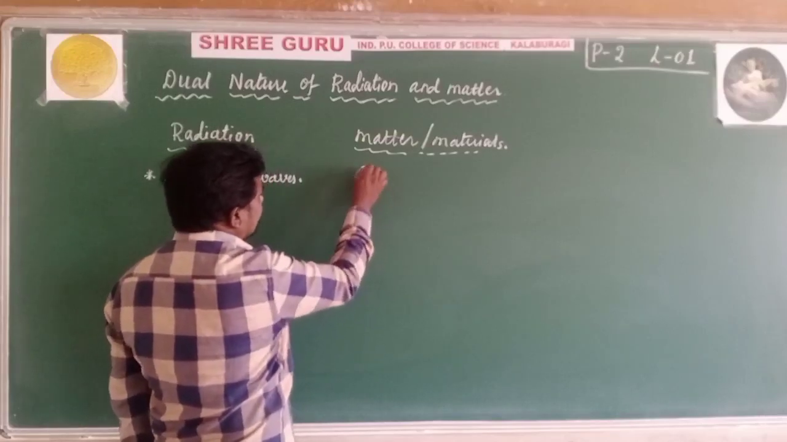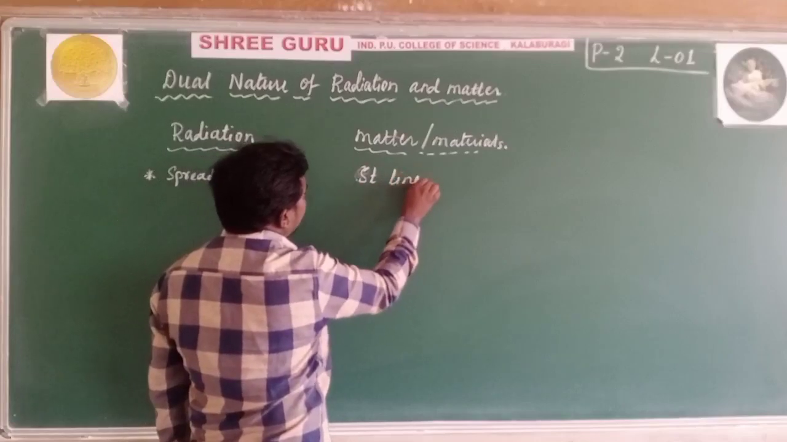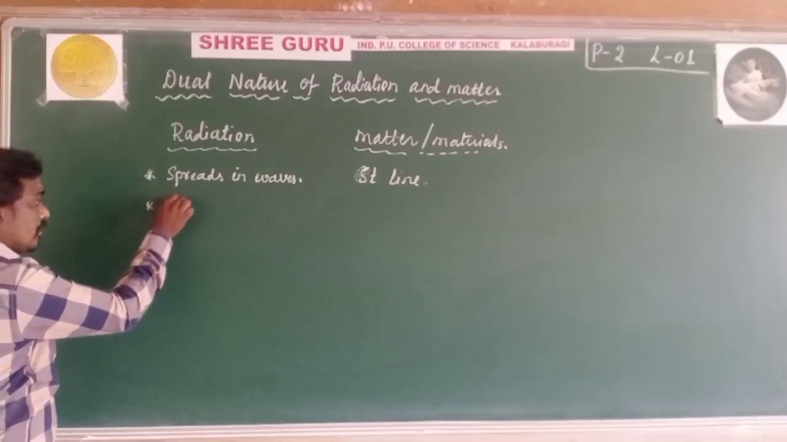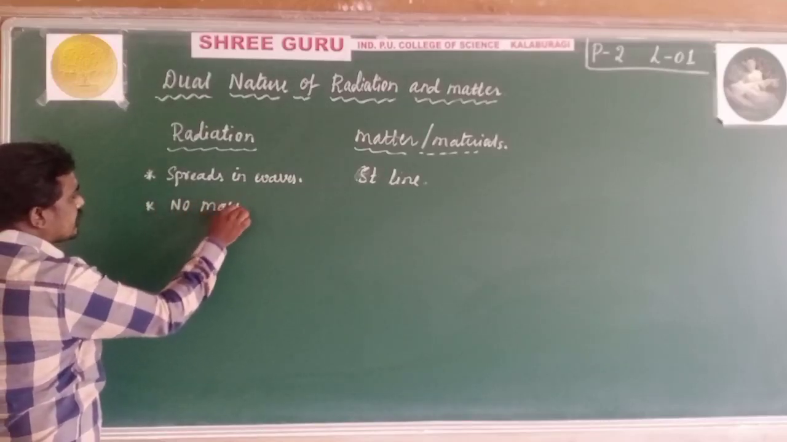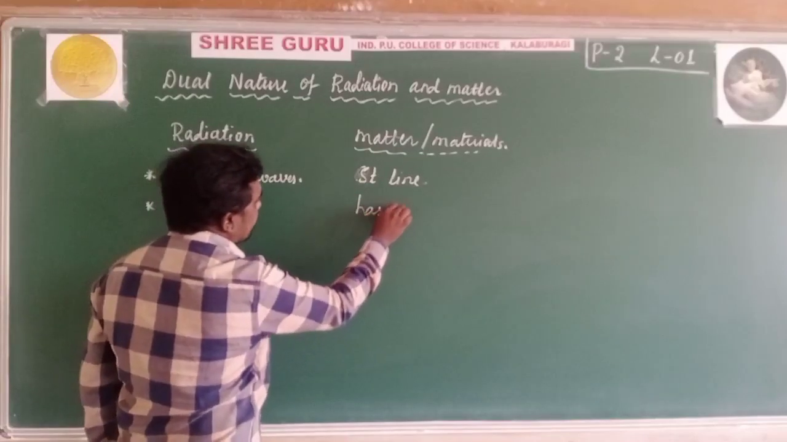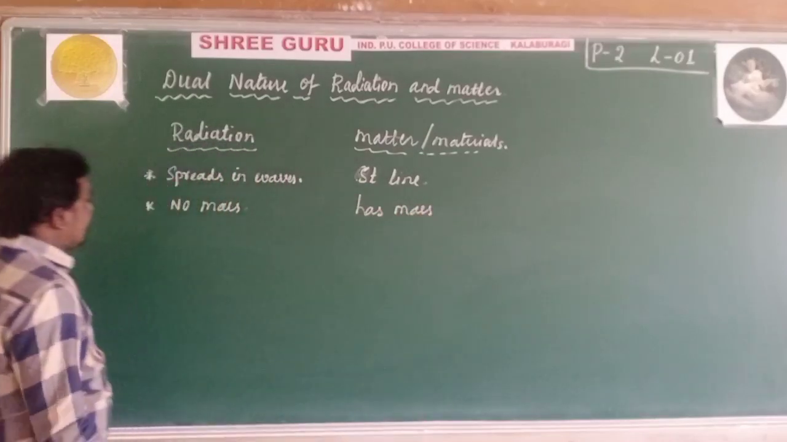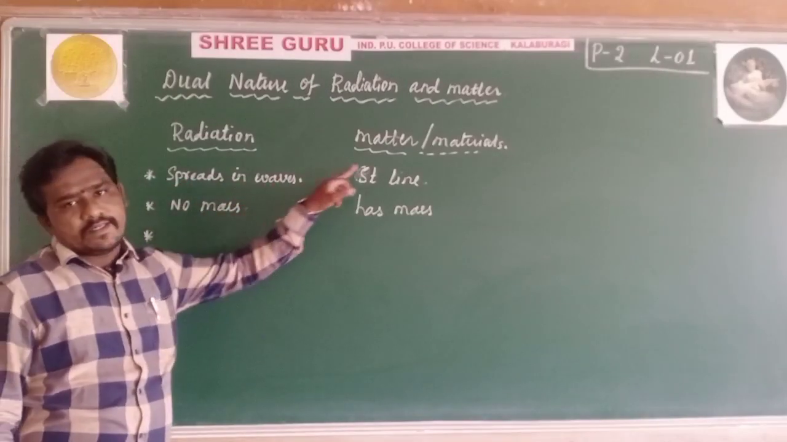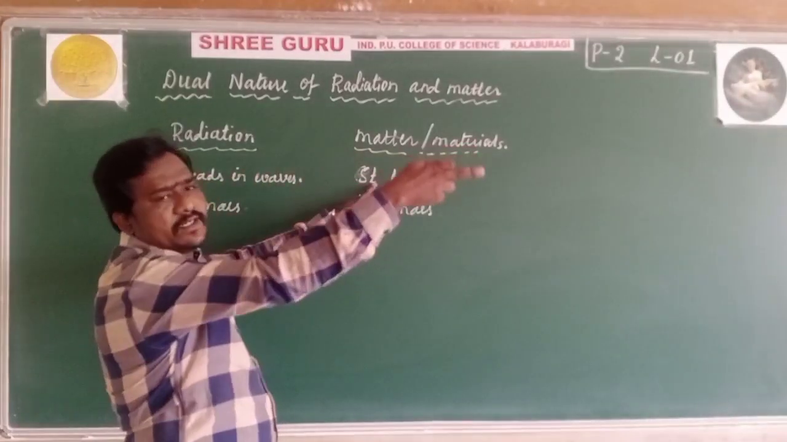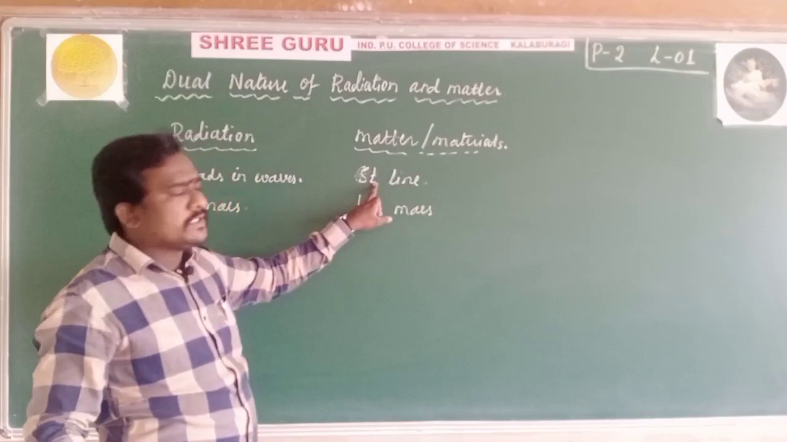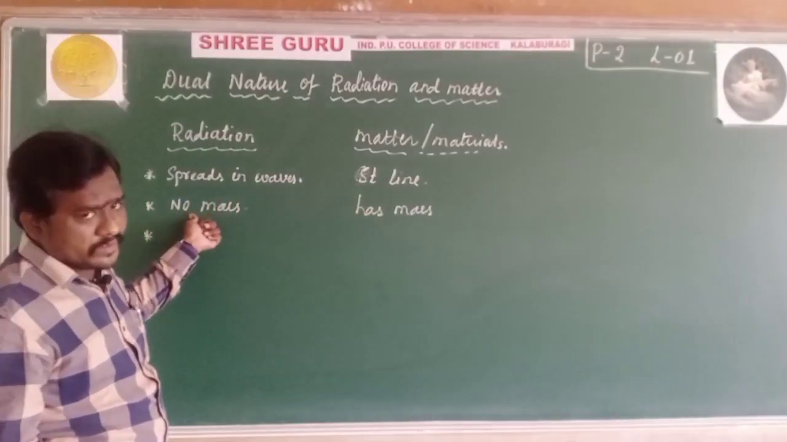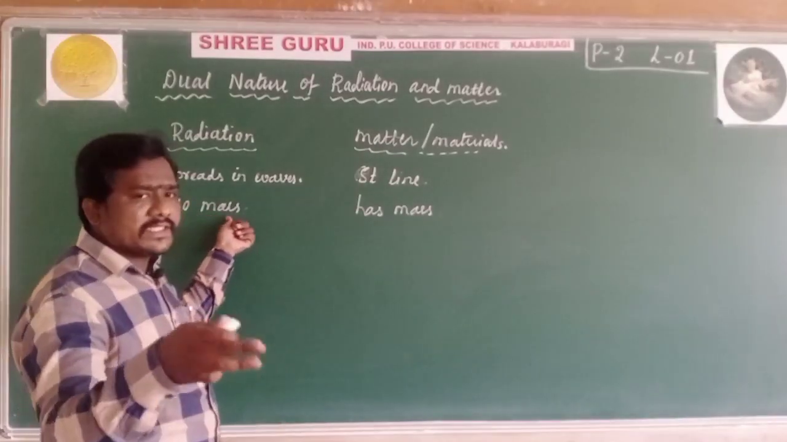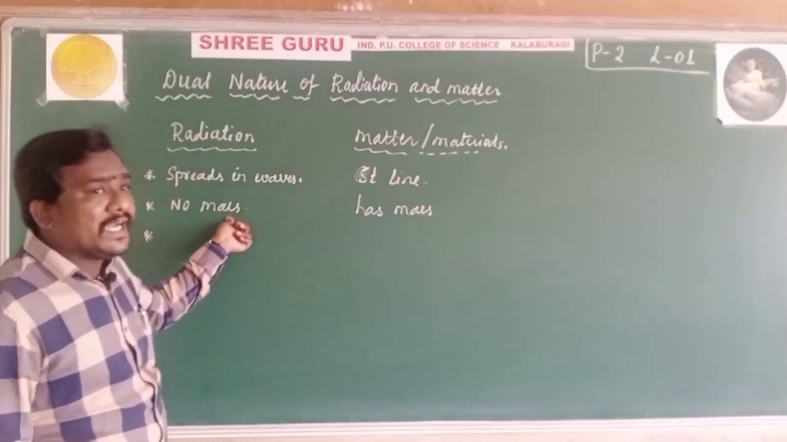And matter moves in a straight line, like a bullet, and it has mass. And the third one is very important. Radiation spreads in a wave, while matter moves in a straight line or hits like a bullet, and radiation has no mass. We know that already, light does not have any mass. We can convert it in terms of frequency and find the energy.